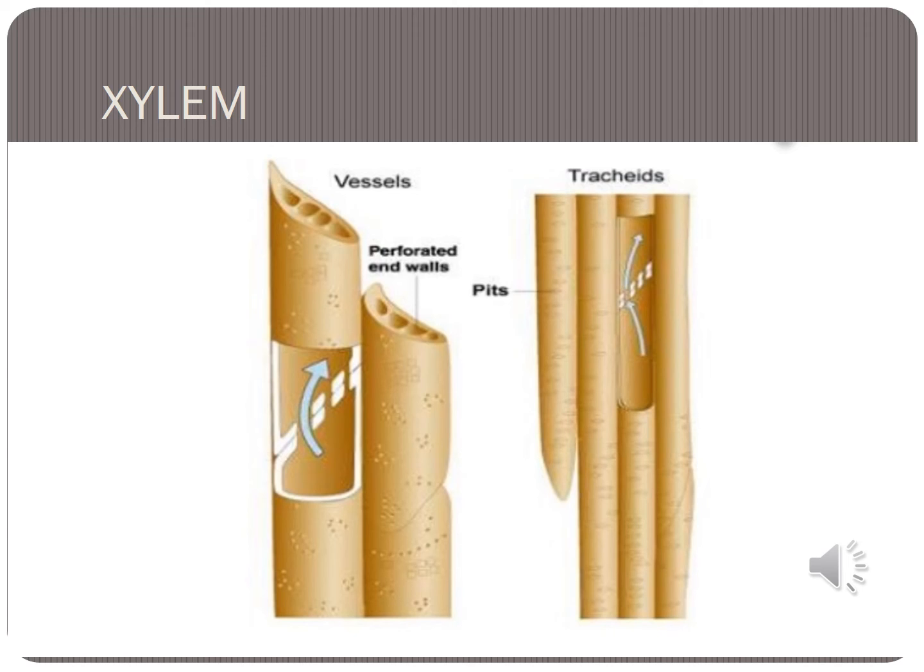Vessels are found in flowering plants. The small pores are called pits.